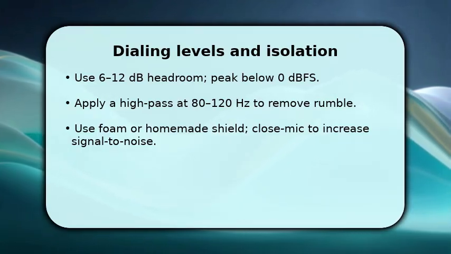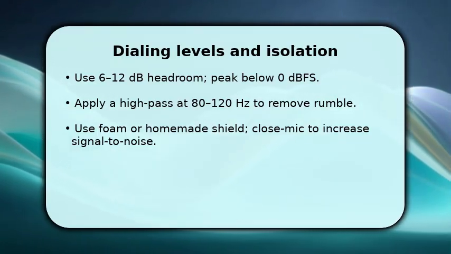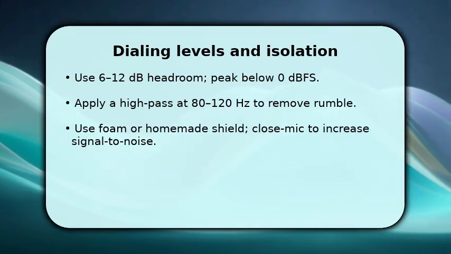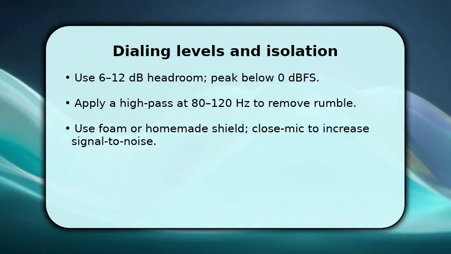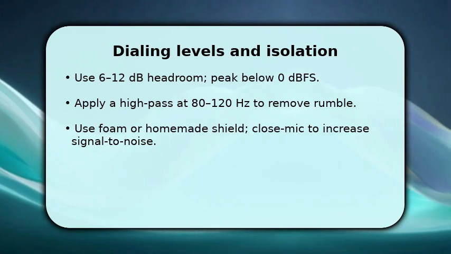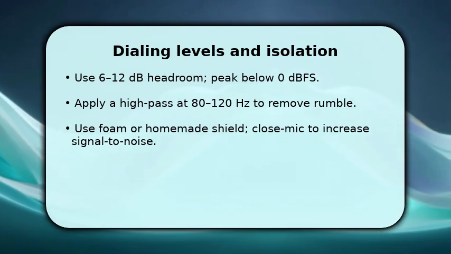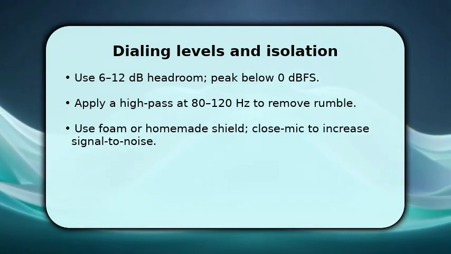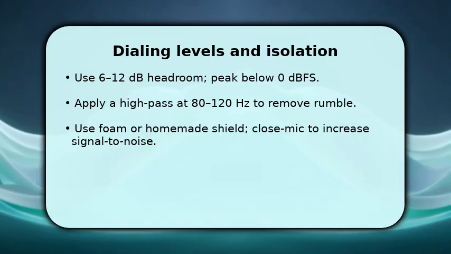To reduce room reflections, add foam or a simple cardboard shield behind the mic and bring it closer to increase signal-to-noise ratio. Make a short test recording. Listen for mechanical clicks and adjust angle or distance until the keyboard timbre is accurate and consistent.